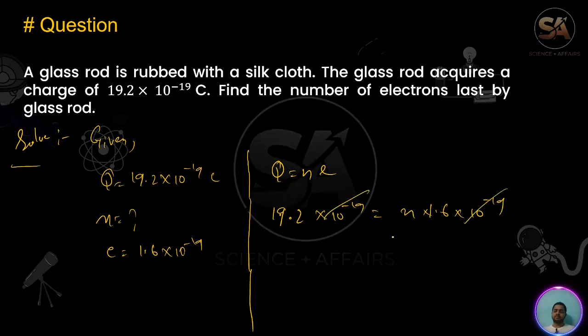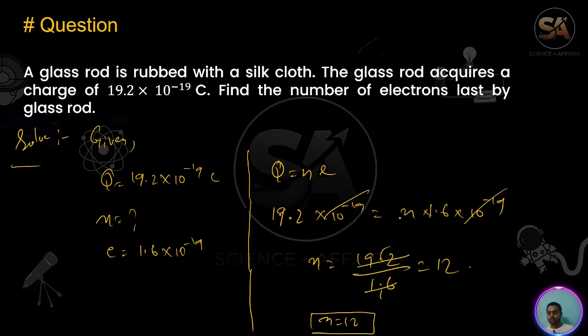The minus 19 cancels. N equals 19.2 upon 1.6. The point will cancel out. 16 times 12 is 192. So the number of electrons is 12.